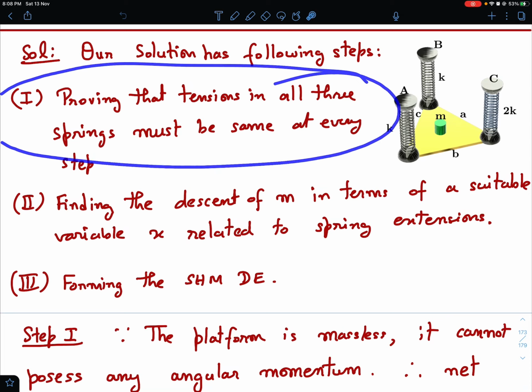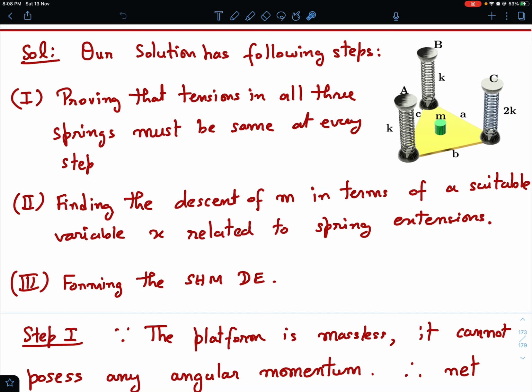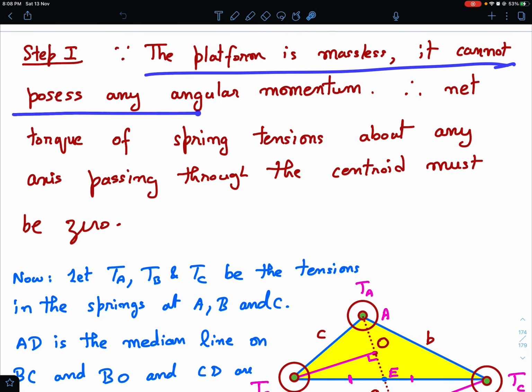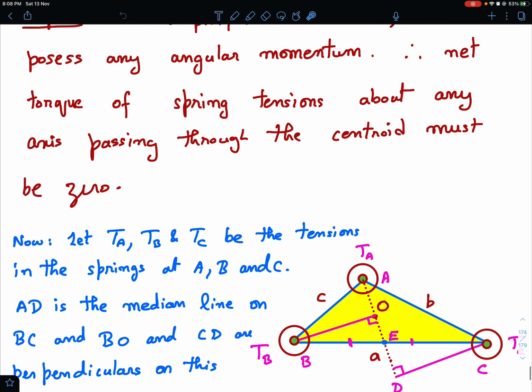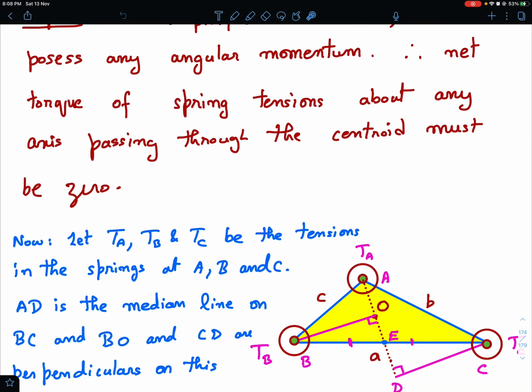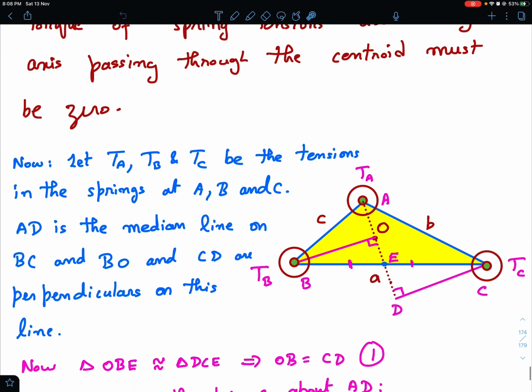Okay, so now coming to step 1, that is the tensions in all the three springs must be same at every step. Why is that? See, the platform is massless and so it cannot possess any angular momentum. So platform cannot have any angular momentum. Net torque of spring tensions about any axis passing through the centroid must be 0. Why? Because even though the block is kept over here, the torque of mg will be 0 about the centroid.